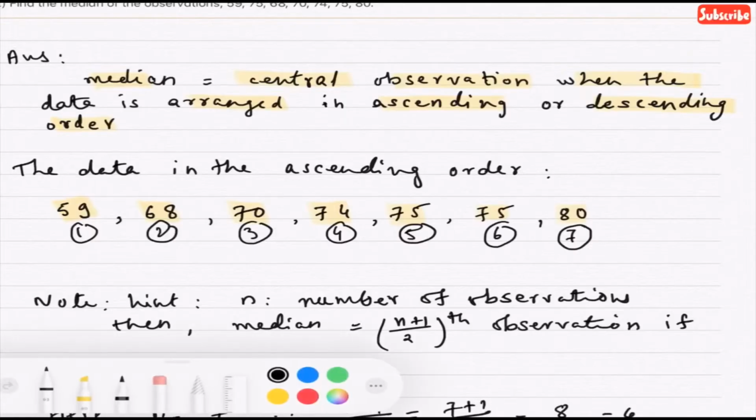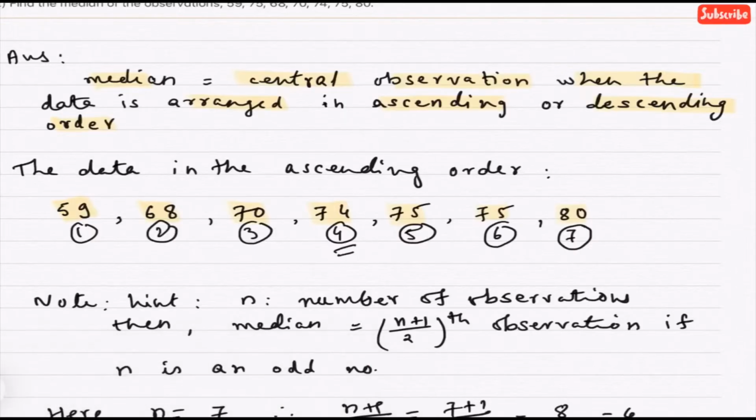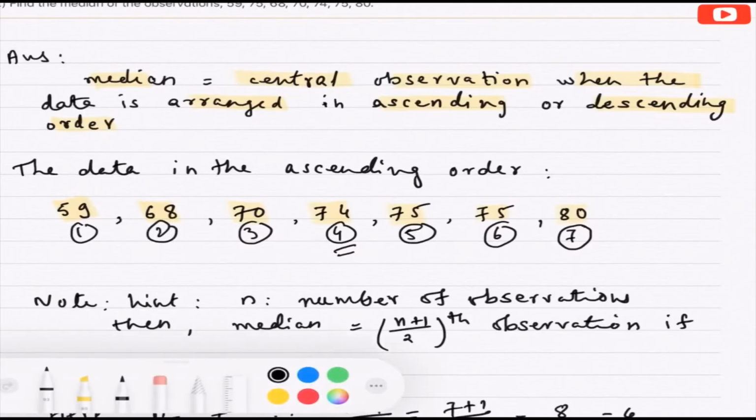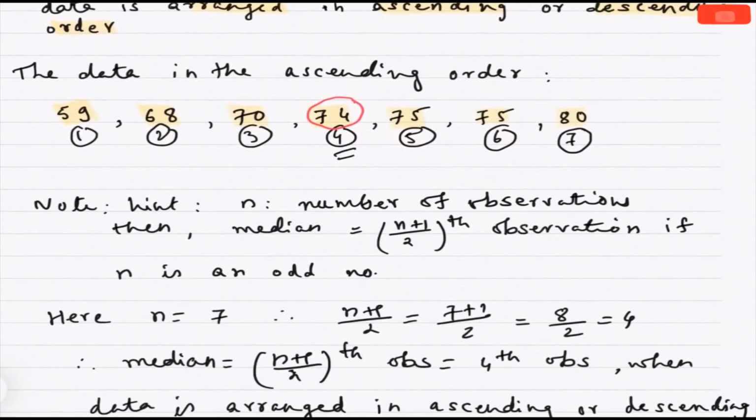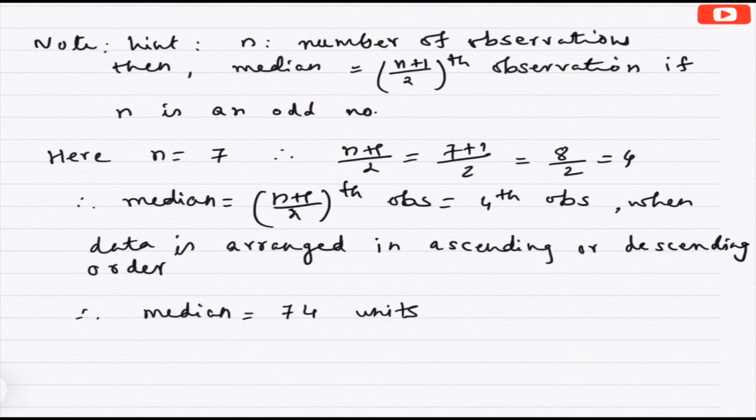So which is the central observation now? Fourth observation is the central observation. Which is that one? That observation is 74. Hence median is 74. So here I have written the answer, median as 74. Now median has units. Hence median equals 74 units.